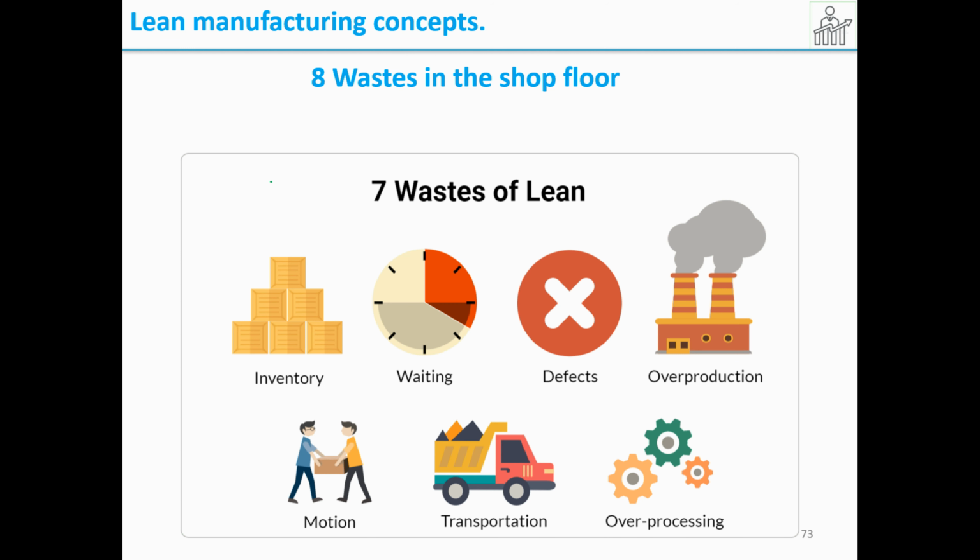So these are the basic 7 wastes. The first one is inventory, that is storing excessive consumables than required. Then waste of waiting, then waste of defects, waste of overproduction, waste of motion, transportation, and overprocessing. So let us see step by step what each one is.